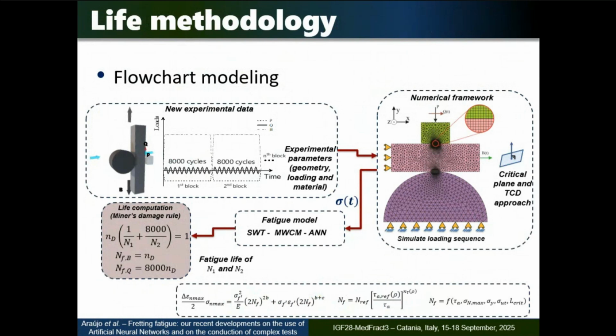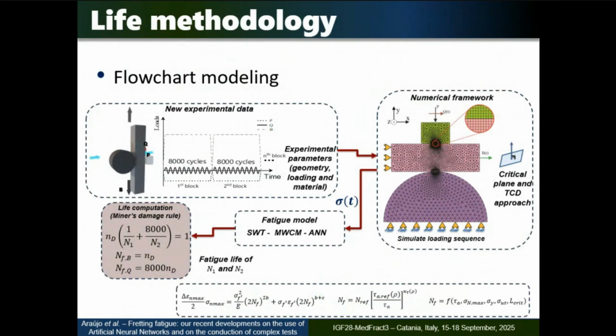I also use the Smith-Watson-Topper modified Euler model in my artificial neural network, and for each loading block, the damage provoked by each loading block was computed like this, where life N1 and N2 were estimated by either of these models, okay, and at the end I could compute the number of blocks of loadings that I could have until the end of the test, okay?